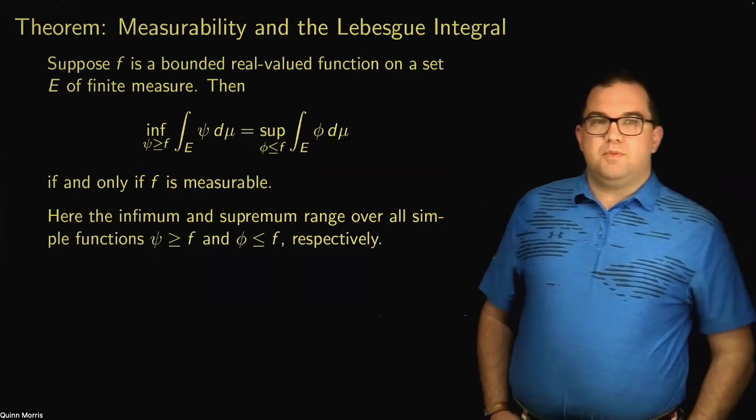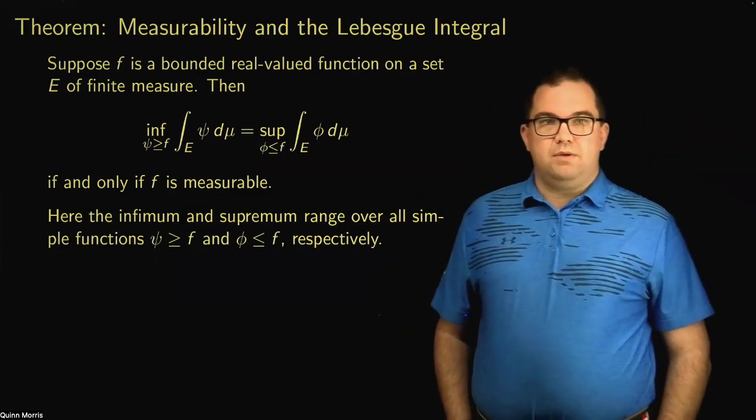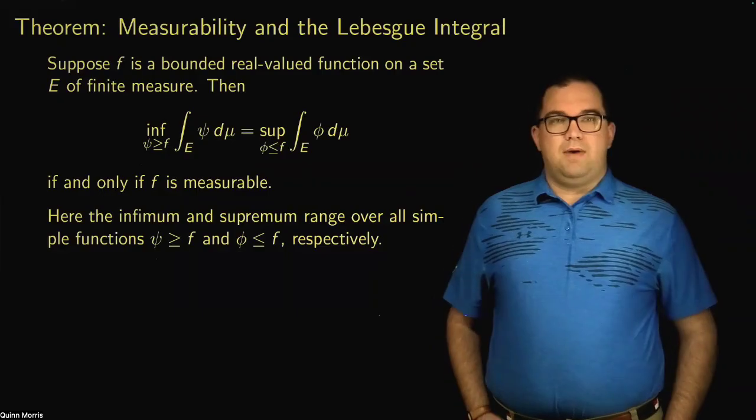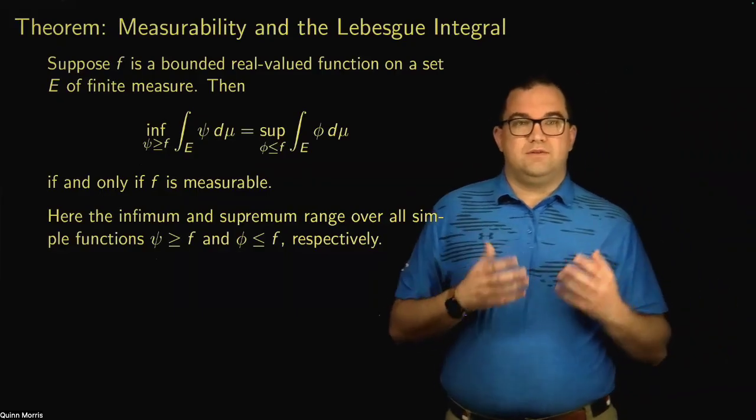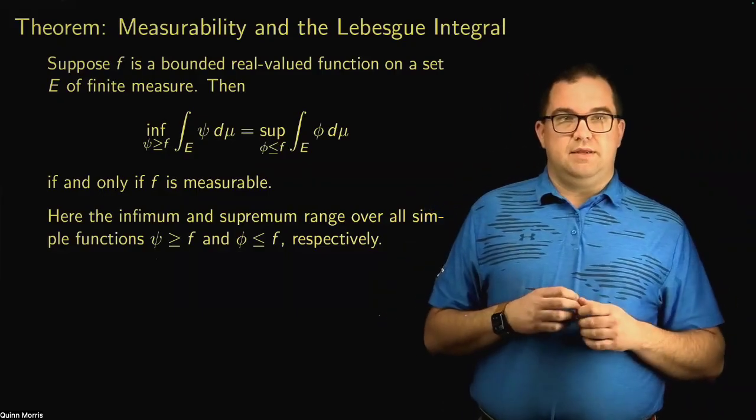So recall from the previous video that we proved this theorem about essentially an alternate sort of definition of measurability.